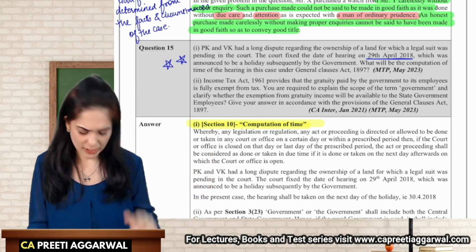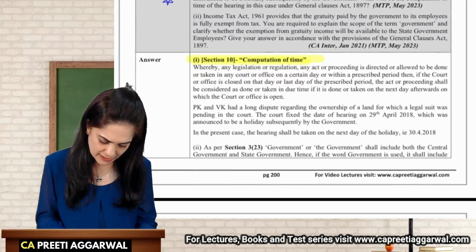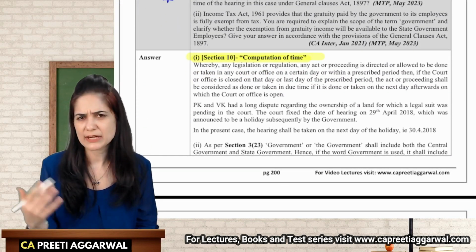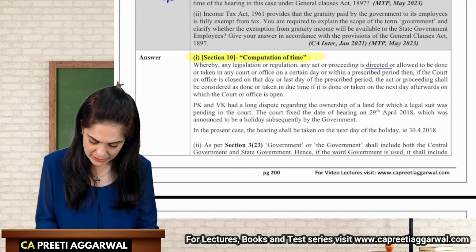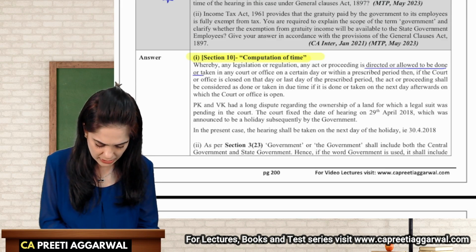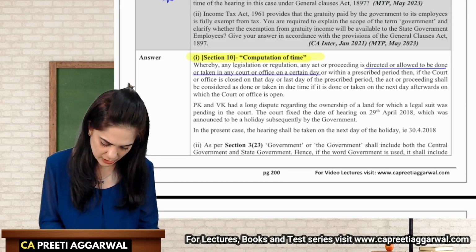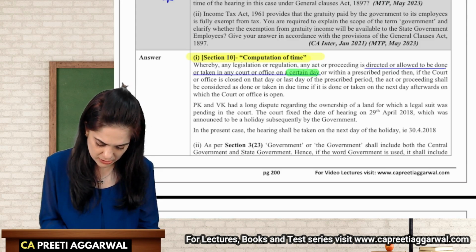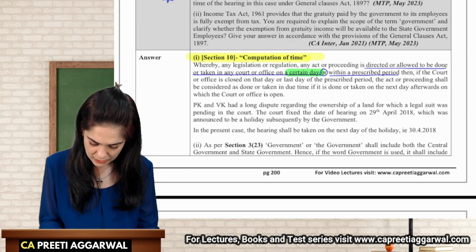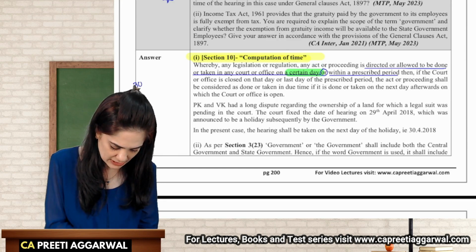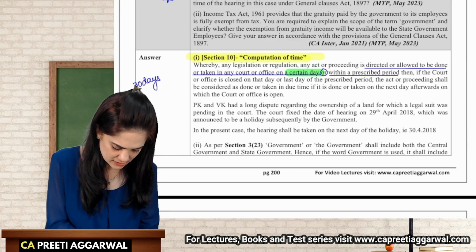So, whereby any legislation or regulation, act, or proceeding is directed or allowed to be done or taken in the court or office on a certain day or within a prescribed time period. Now, let's say that I have given you a time period of 30 days.